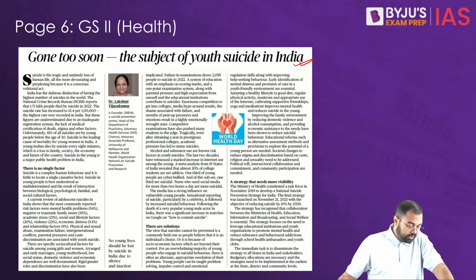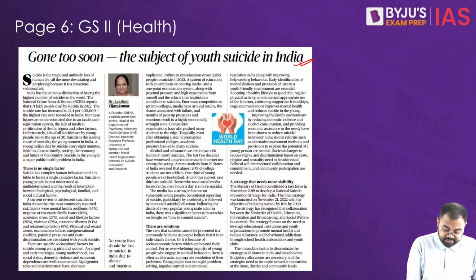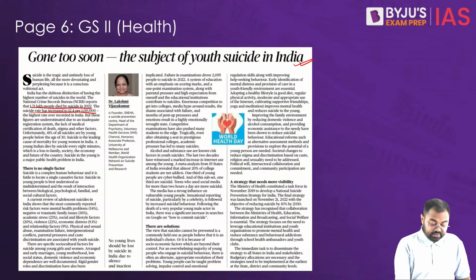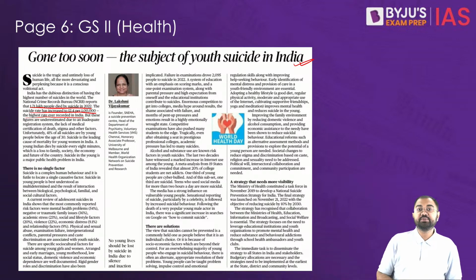So we need to understand that this has become a big problem for India. Suicide rates have increased to 12.4 per 1 lakh, the highest ever recorded in India.